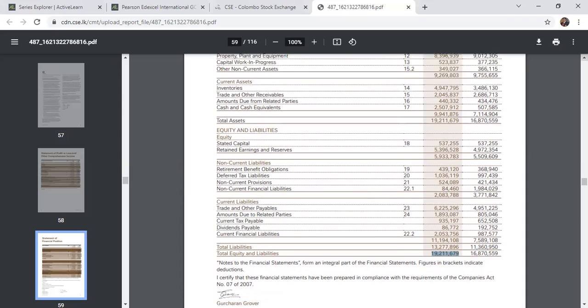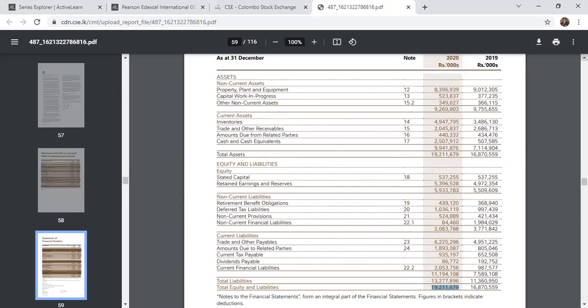One of the main important financial statements after SOCI is SOFP. You can see here the total theorem: total assets equal total capital plus liability. Here at the end, 19 billion equals 19 billion. Here 16.8 equals 16.8 billion. The total asset section represents how they invest their money in different ways: for property, how much? For inventories, how much? And this capital structure is represented by the equity and liability.